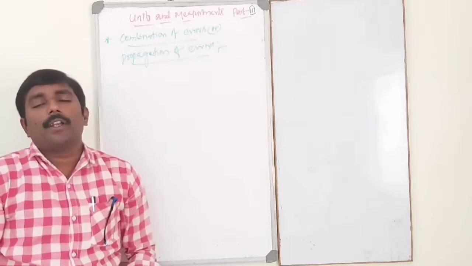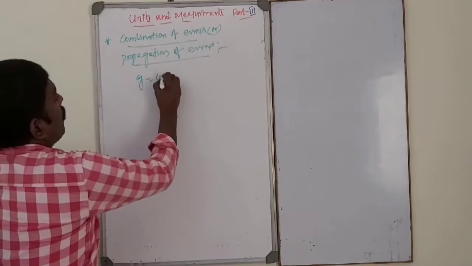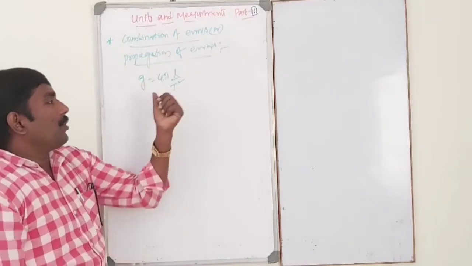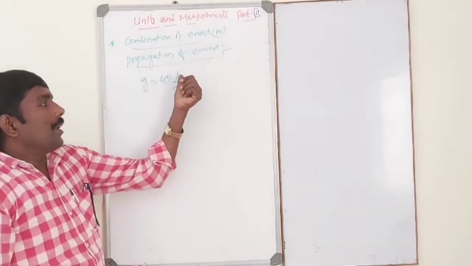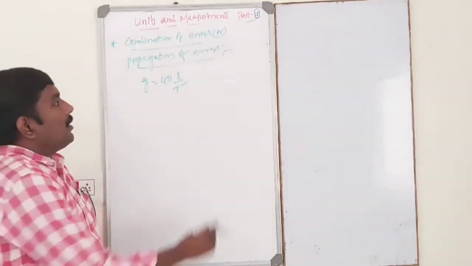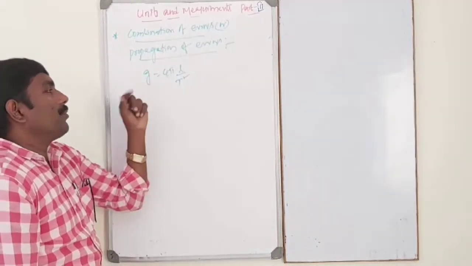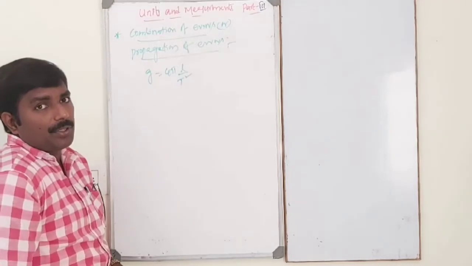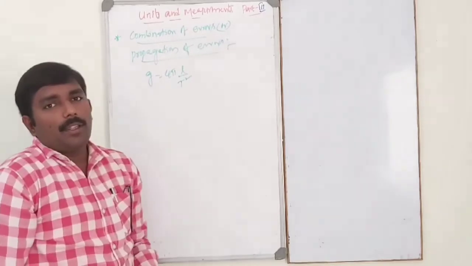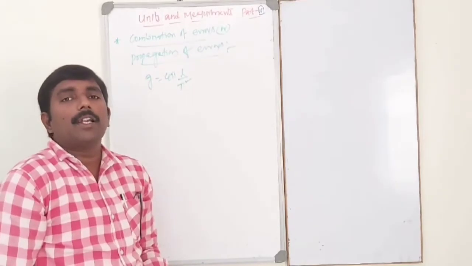For example, to find out the acceleration due to gravity, g is equal to 4 pi square L by t square. By using this formula, first calculate the error in length, then calculate the error in time period. Then from the combination of error in length and time period, we get the error in acceleration due to gravity. So how to combine errors in addition, subtraction, multiplication and division?